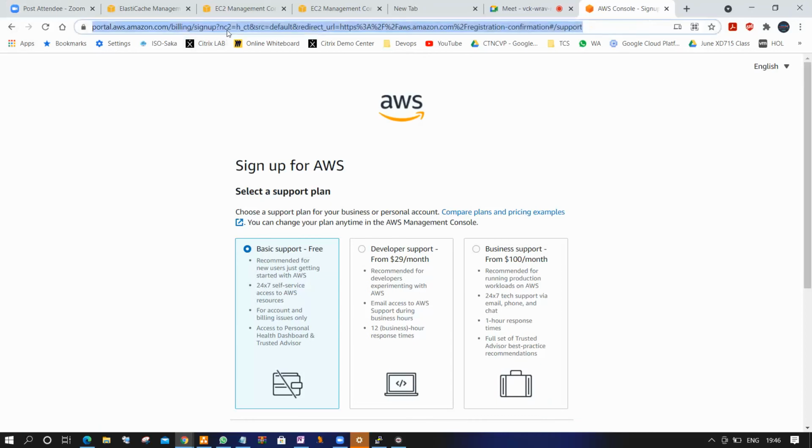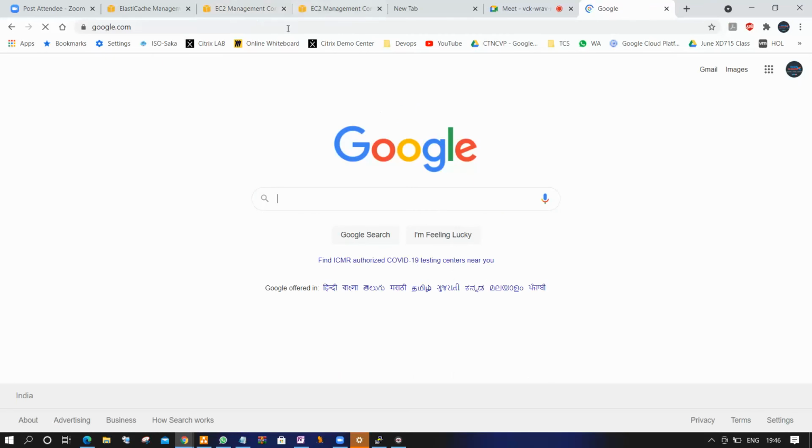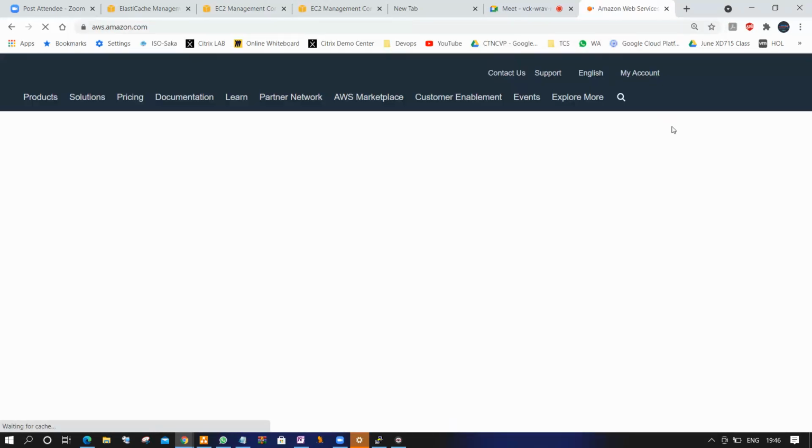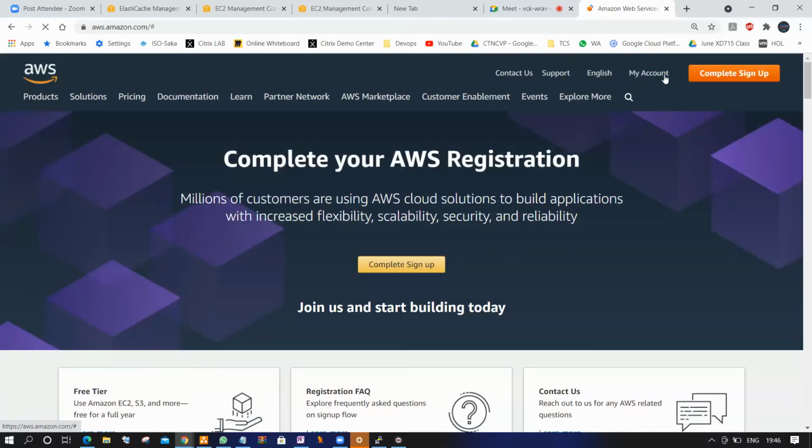Now I'm moving to Google and I'm going to log into the AWS account with the previous details. Go to Account, there is an option called Account.